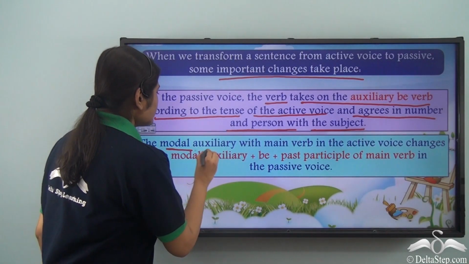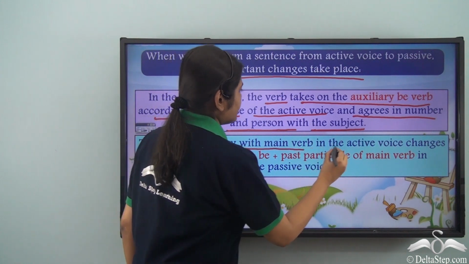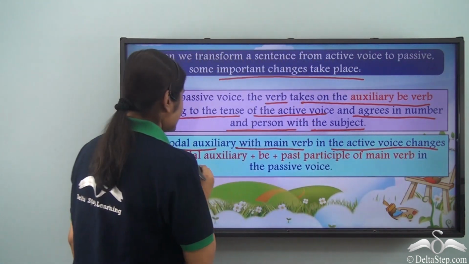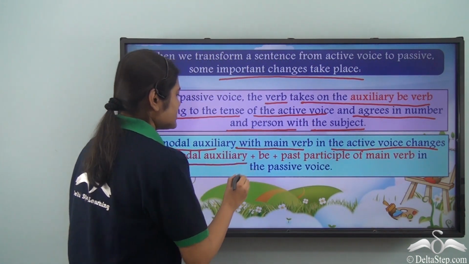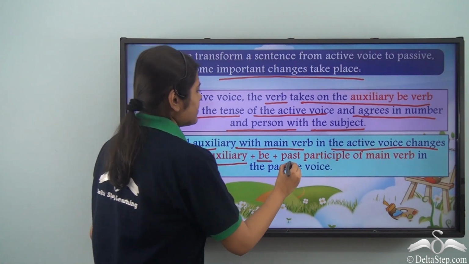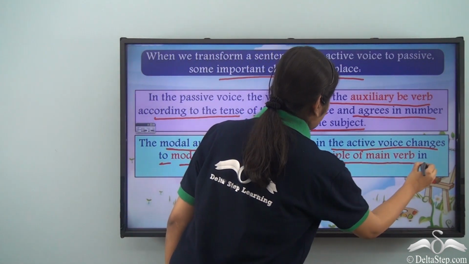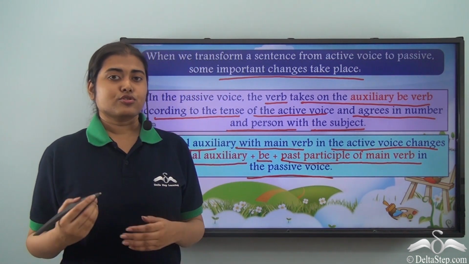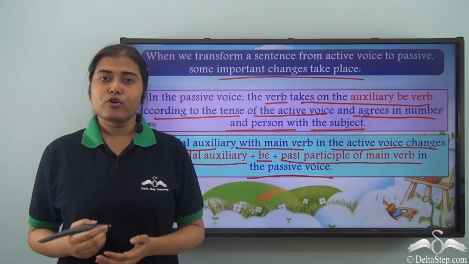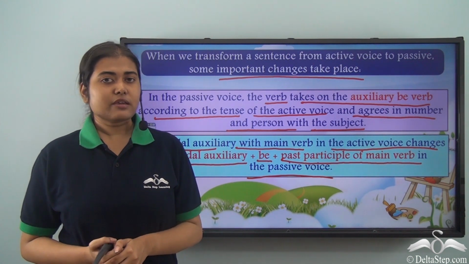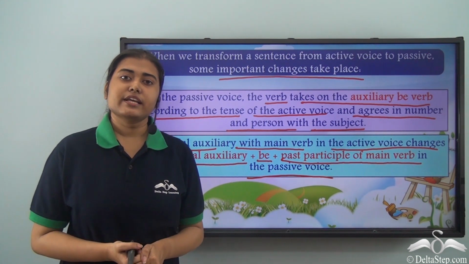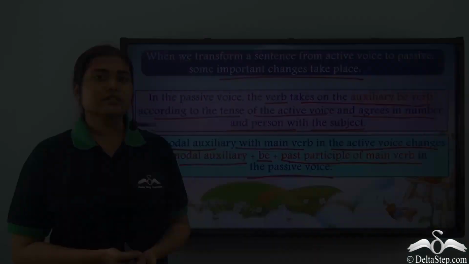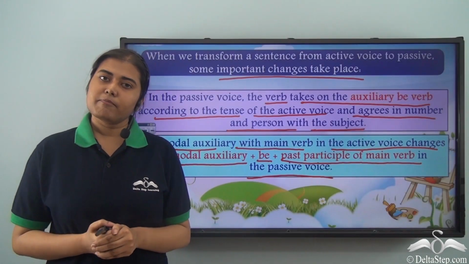Also, the modal auxiliary with main verb in the active voice changes to modal auxiliary plus be plus past participle form of the main verb in the passive voice. So, these are some of the important rules that we need to keep in mind when we are changing the sentence in the active voice to its corresponding passive voice.